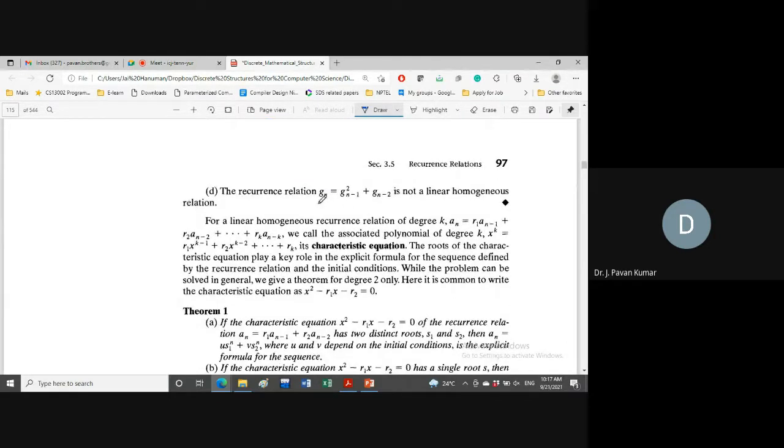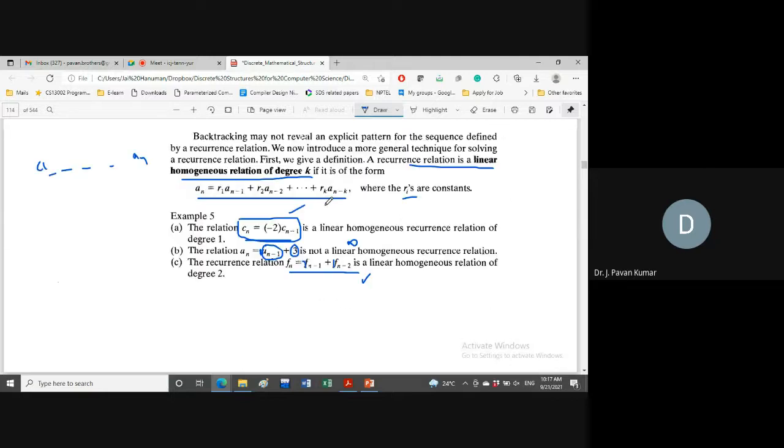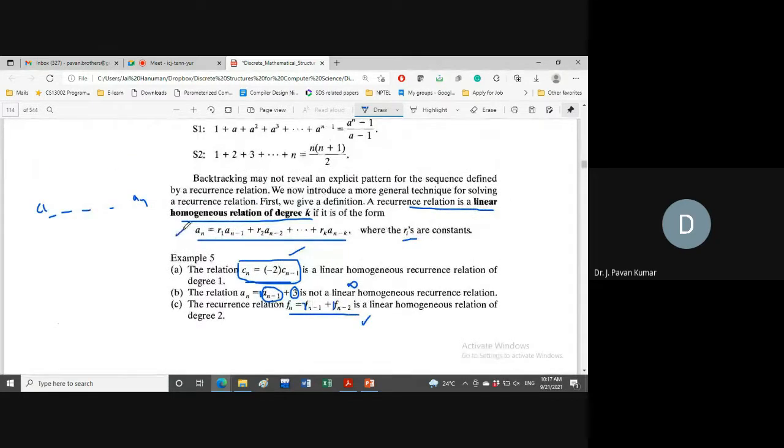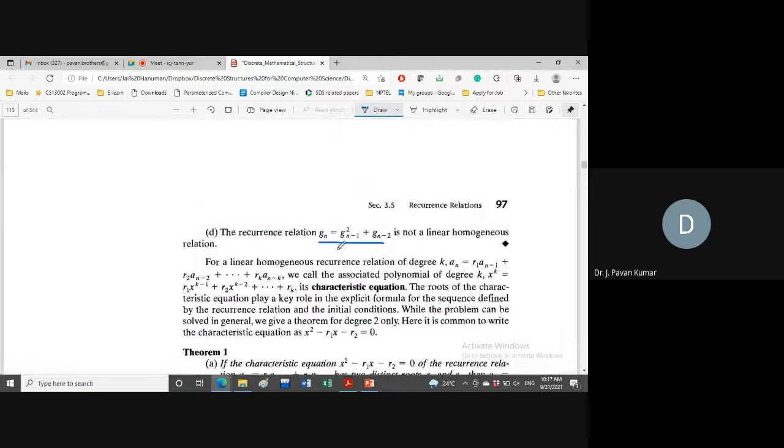Next, consider Gn is equal to Gn minus 1 square. Any doubt? Okay, maybe some technical issue. Now consider Gn is equal to G square n minus 1 plus Gn minus 2. Again, it is not in the form of a linear homogeneous recurrence relation, so it is not linear homogeneous.